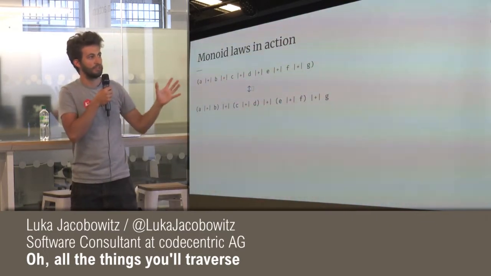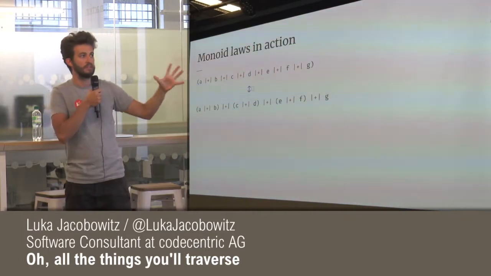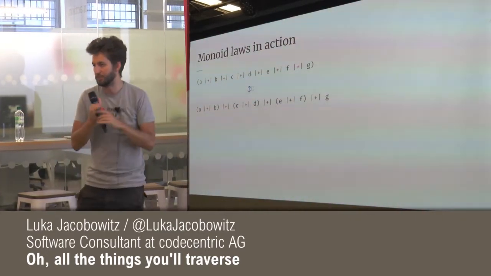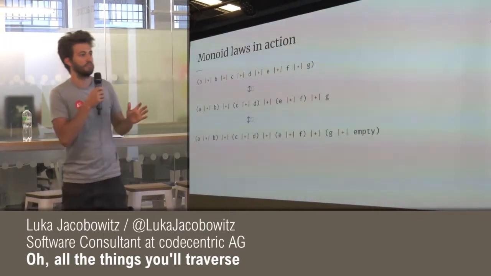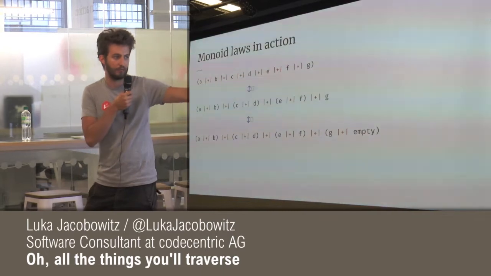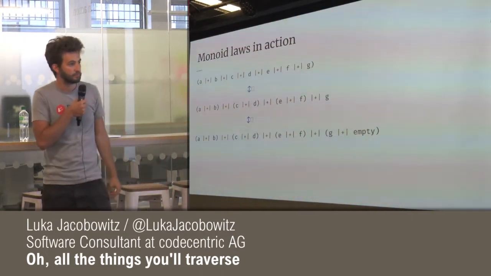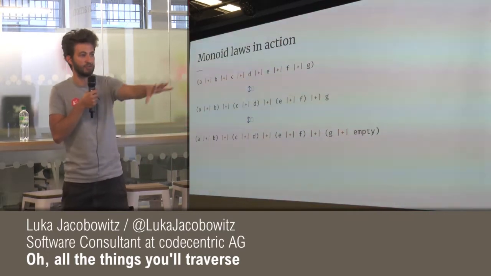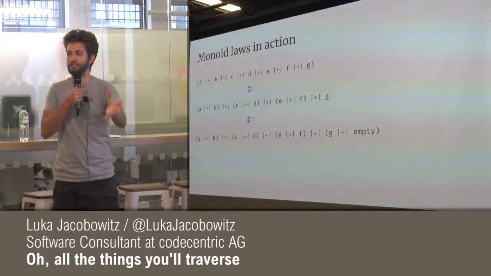So what we can say is, if these monoid laws hold for our type, then these two things are completely equivalent, right? And what we can also do is say that, hey, we have this dangling G on the right. We can say, just fill it up with an empty, and then we have four different subgroups that we can all combine together.